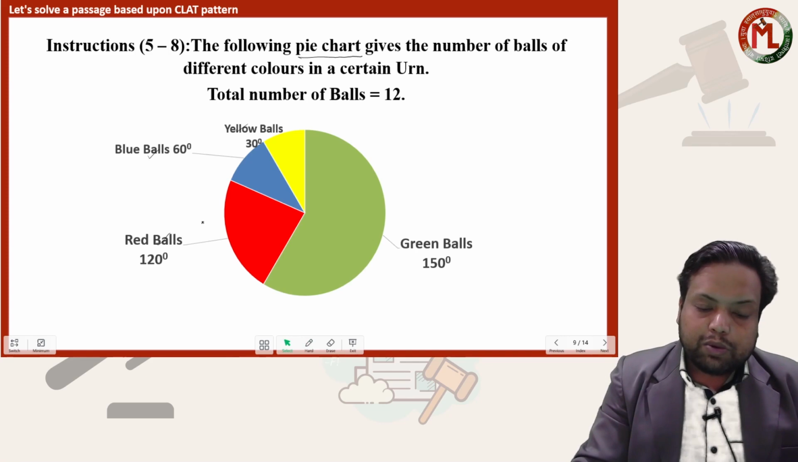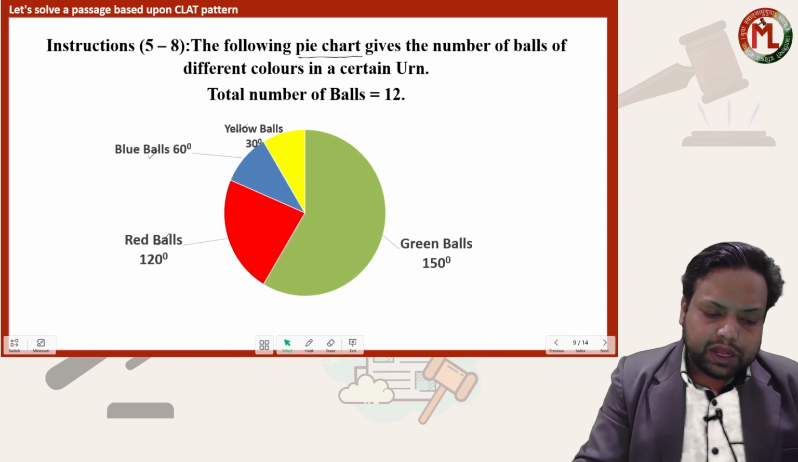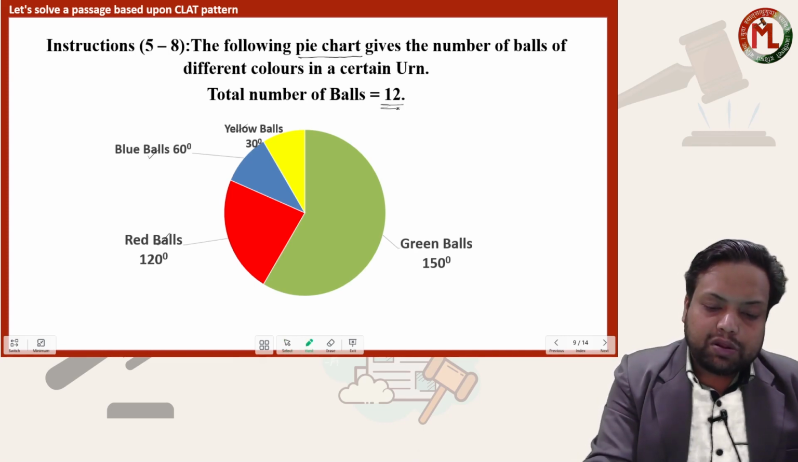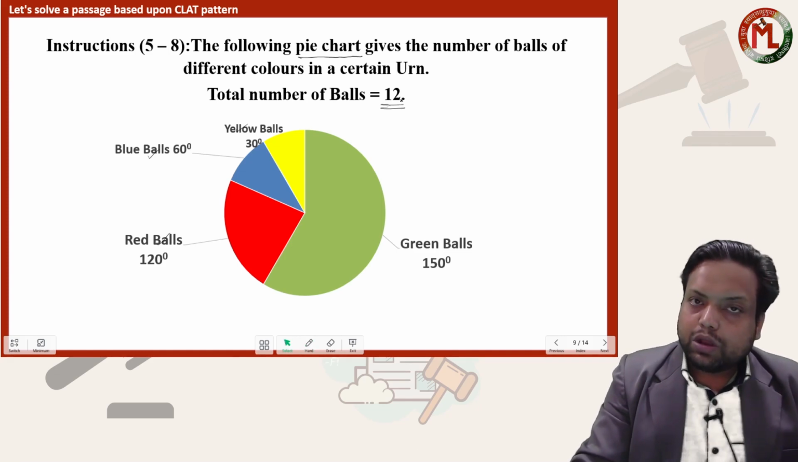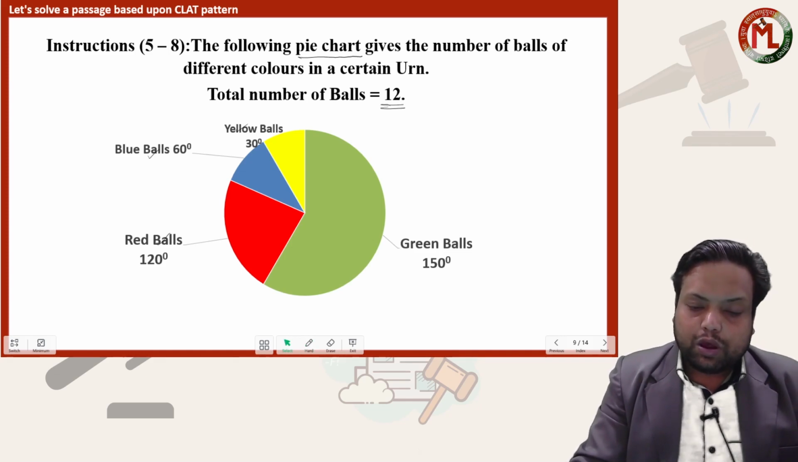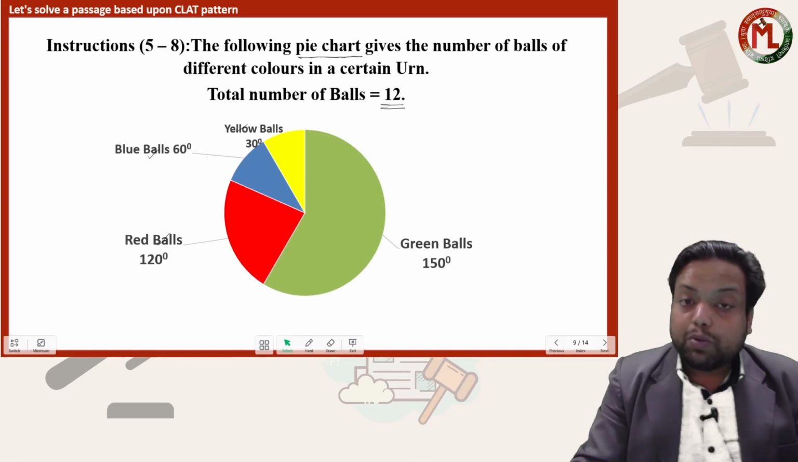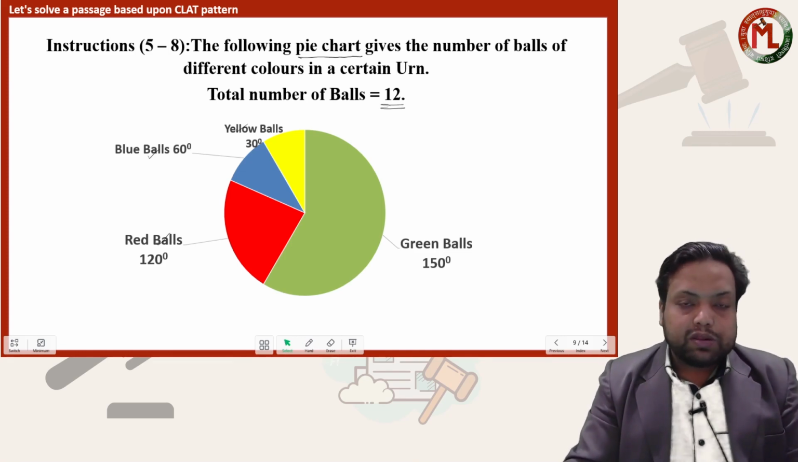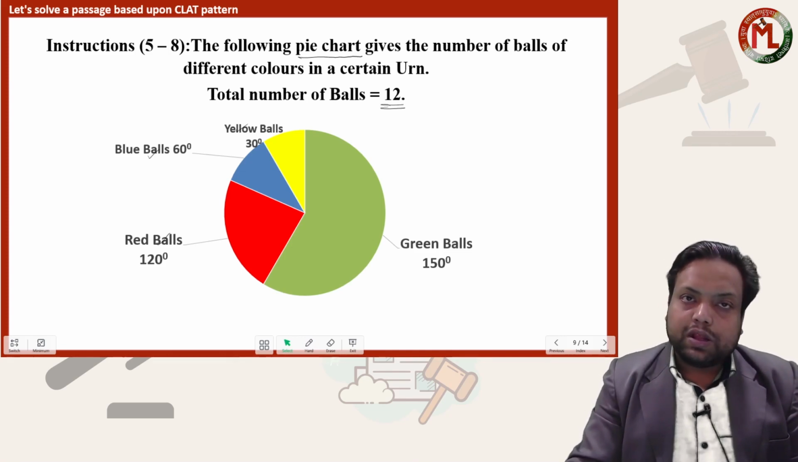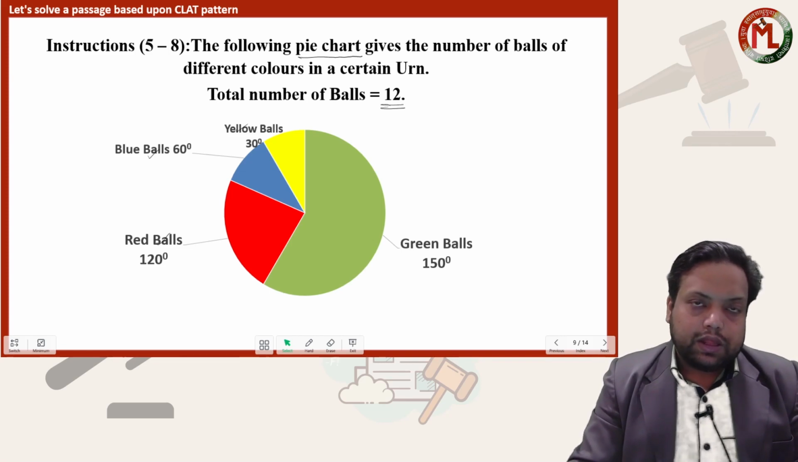Okay, yellow balls are how much? 30 degree. Green balls are how much? 150 degree. Blue balls are how much? 60 degree, and red balls are how much? 120 degree. They have given total number of balls is 12. So how many green balls, yellow balls, red balls and blue balls are there? That we should calculate first, in a very quick manner.